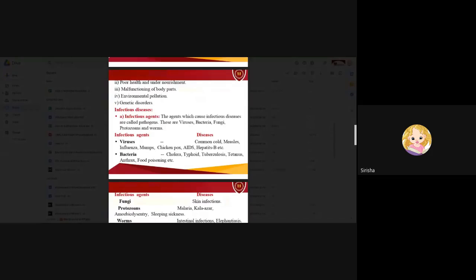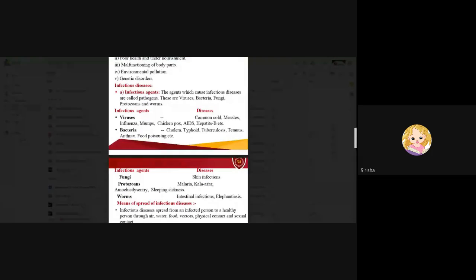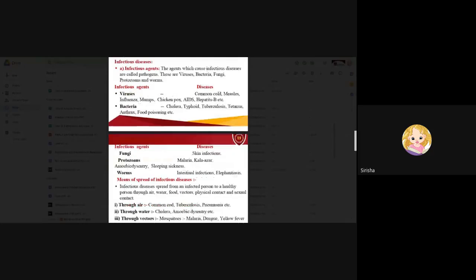So let us see what infectious diseases and infectious agents are. The agents which cause infectious diseases are called pathogens. These are viruses, bacteria, fungi, protozoans, and worms. So let us see the infectious agents and diseases.